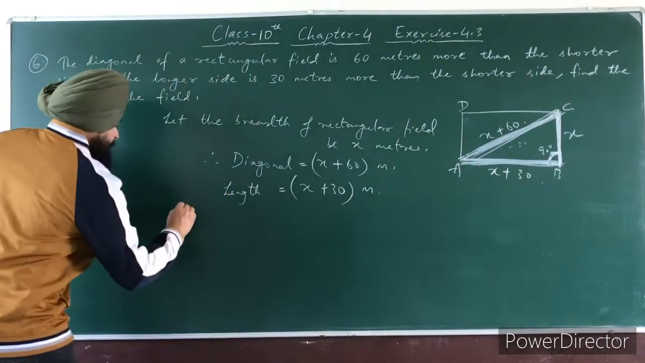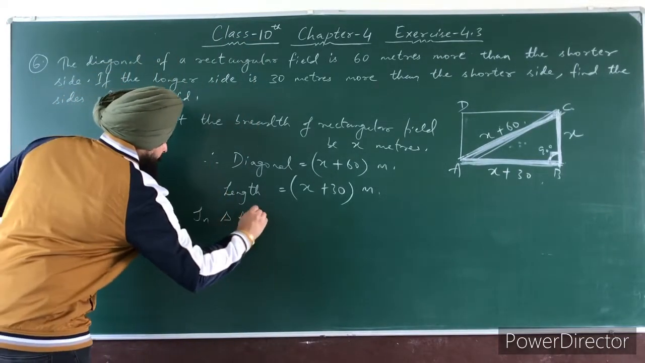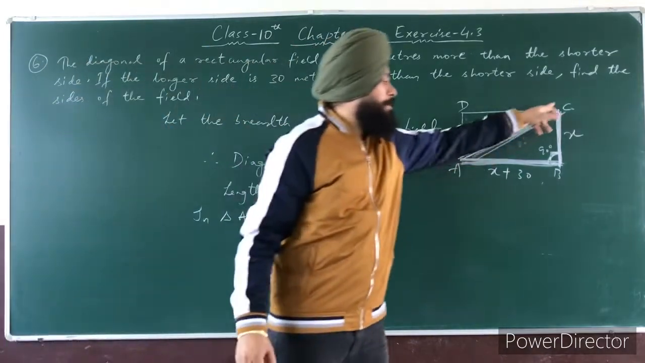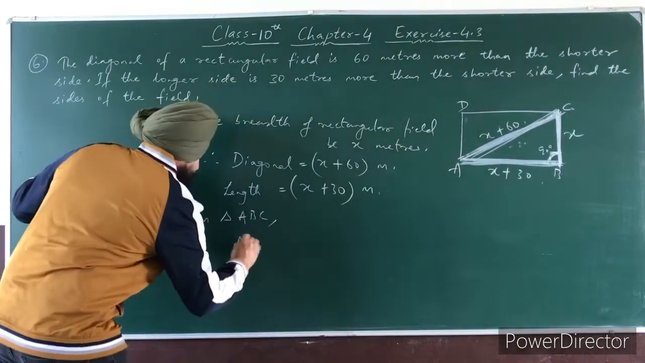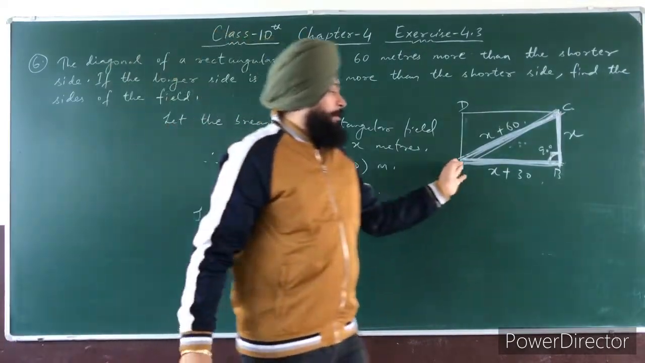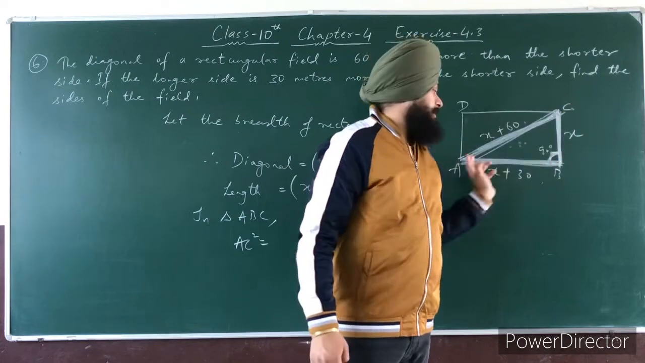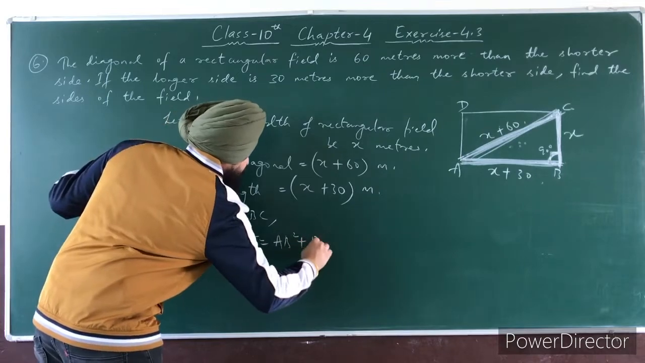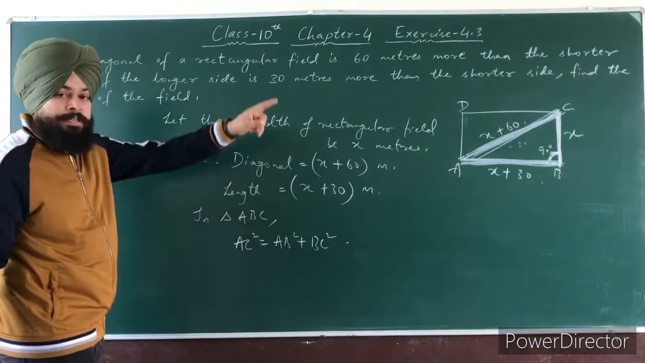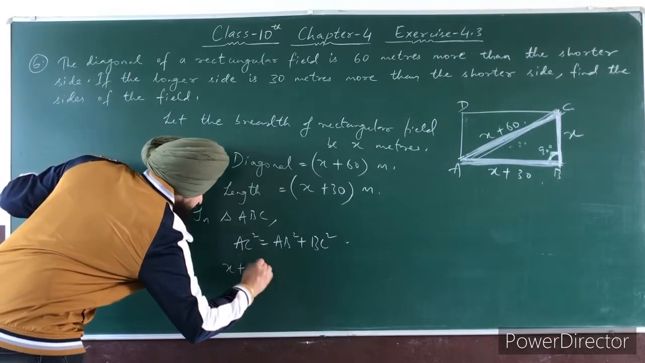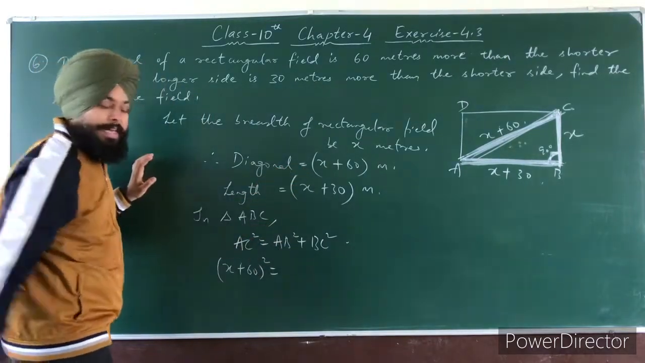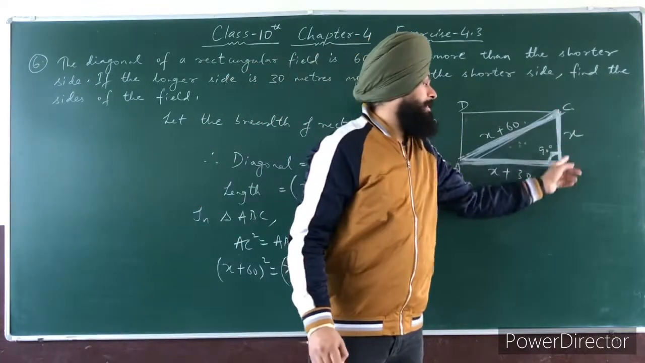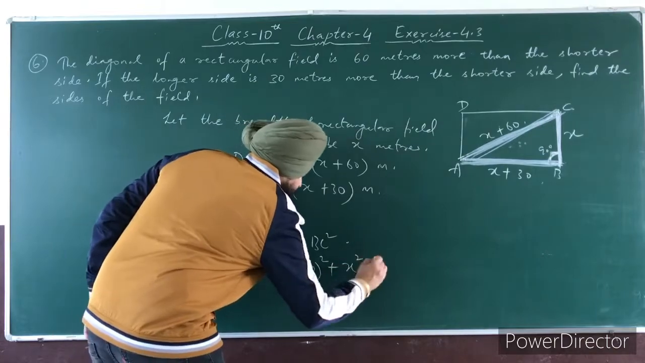Alright. So right here, in right triangle ABC, the hypotenuse is side AC. So AC square is equal to base square plus perpendicular square. Base is AB and perpendicular is BC. AC square is equal to AB square plus BC square. Now what is the length of AC? AC is x plus 60. What is AB? AB is x plus 30. And BC is x, which is the shorter side.